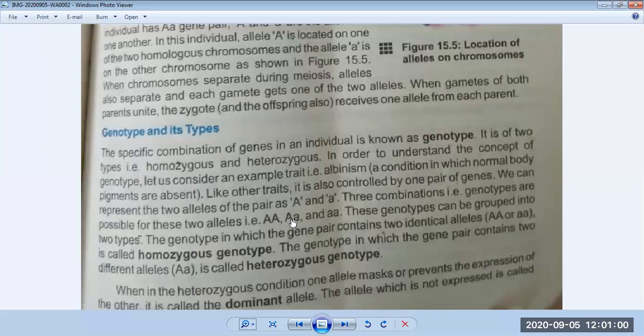Okay, so the organism should have contrasting traits. For example, for the trait of height, there should be only two very different phenotypes, that is tallness and dwarfness.